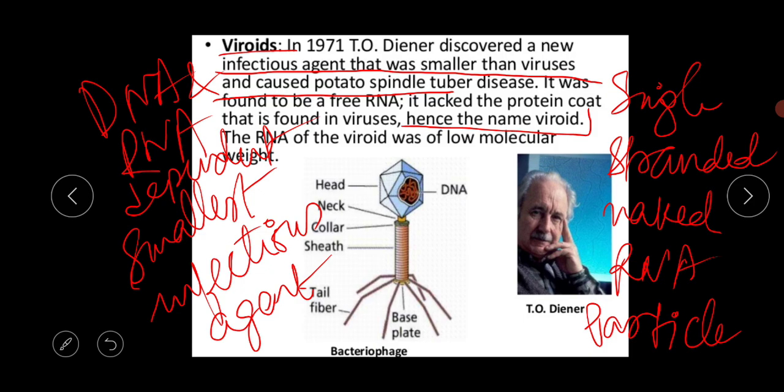This is the picture of the bacteriophage. It has a head, neck, collar, sheath, tail, base plate and DNA. DNA is the genetic material.